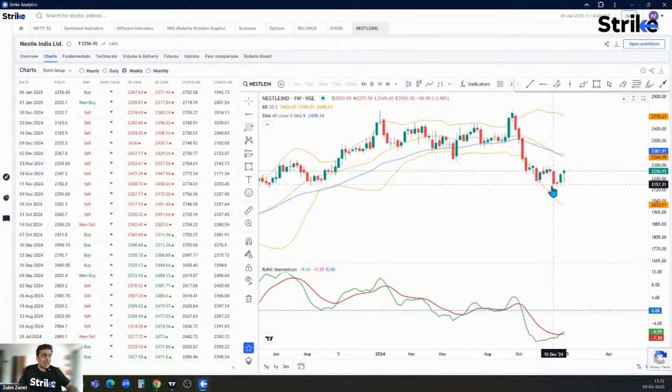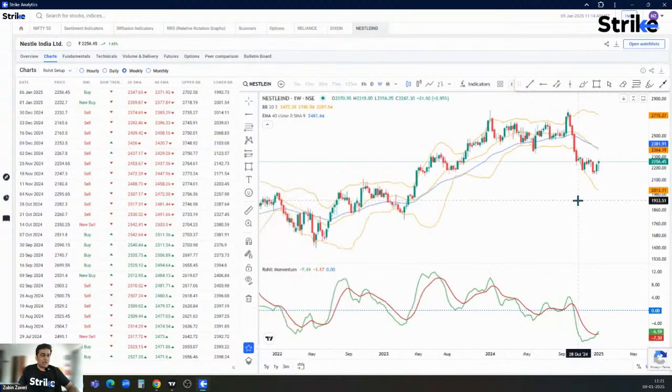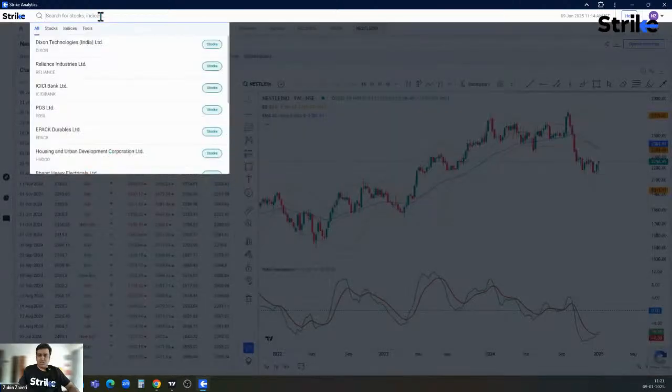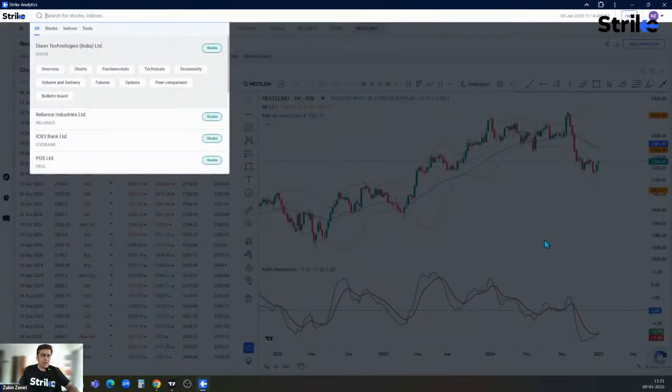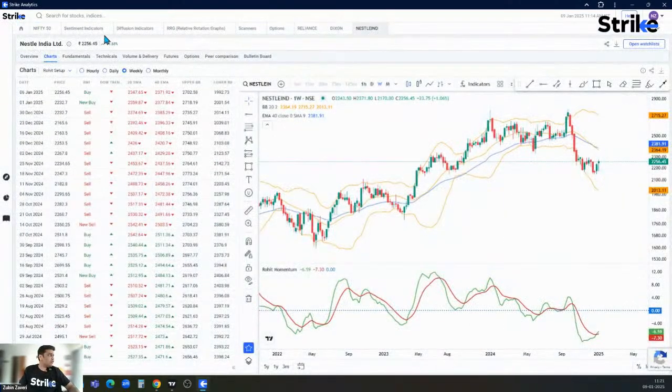Okay, and it seems that it can revert back to its mean. The mean area is somewhere over here, 2360. So that's Nestle looking good for short term. Okay, before we look at Manappuram, let's also analyze the Bank Nifty chart.